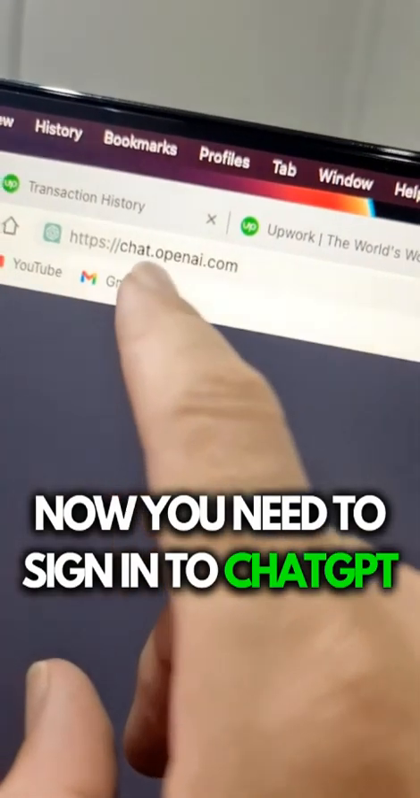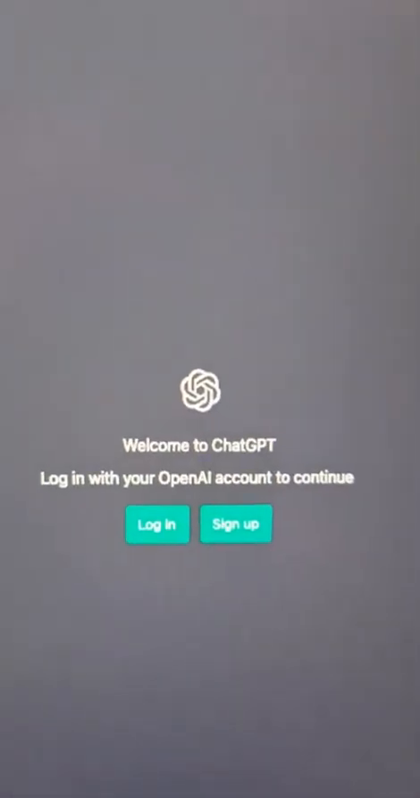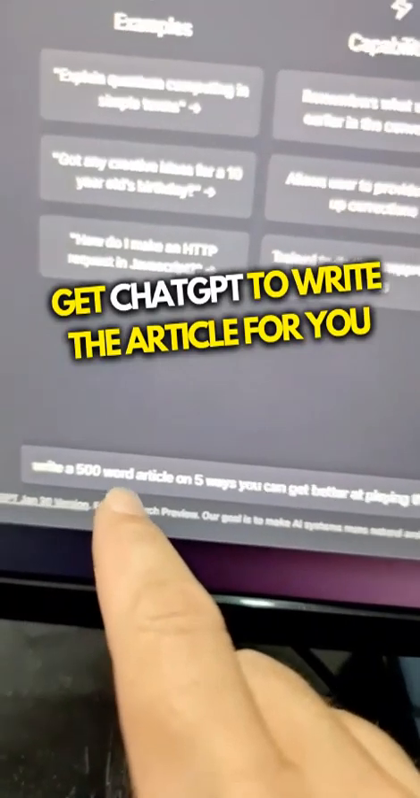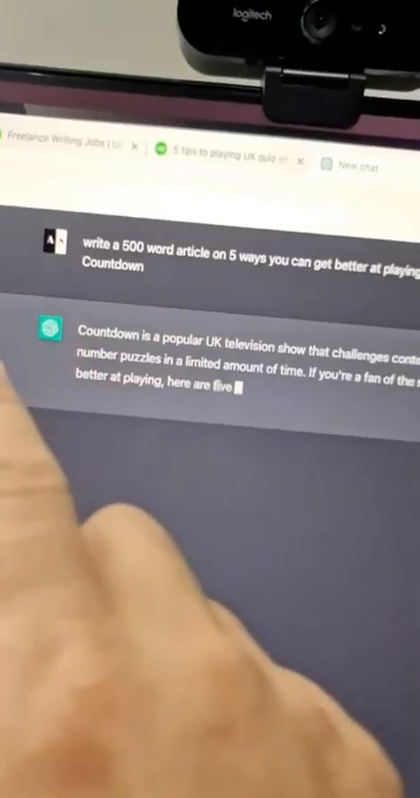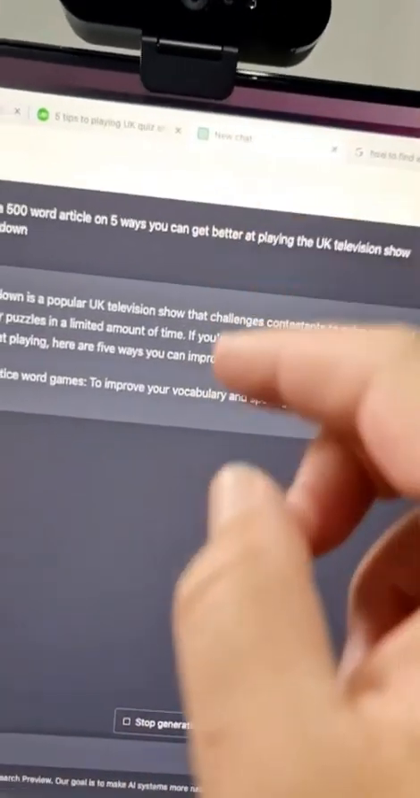Then you need to go to chat.openai.com, and then you need to log into ChatGPT. Then get ChatGPT to write your 500 word article. As you can see, ChatGPT is going to start getting to work and create an article for you.